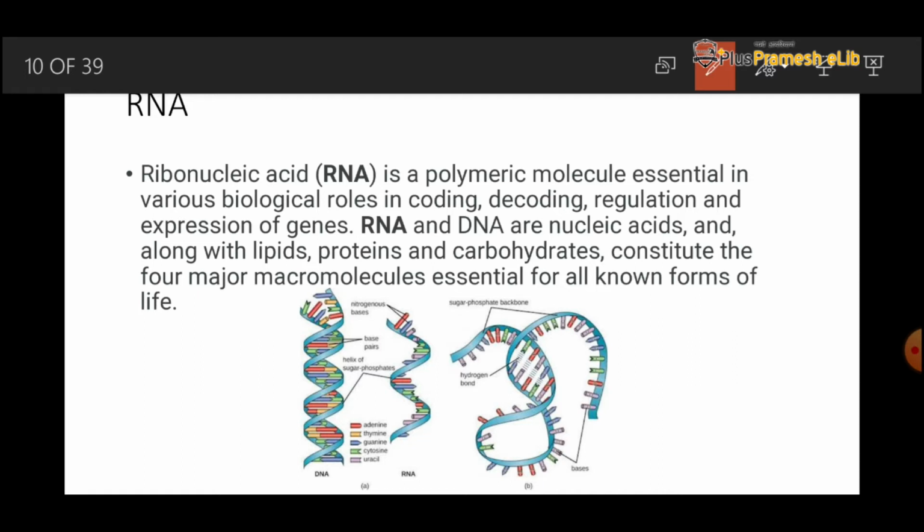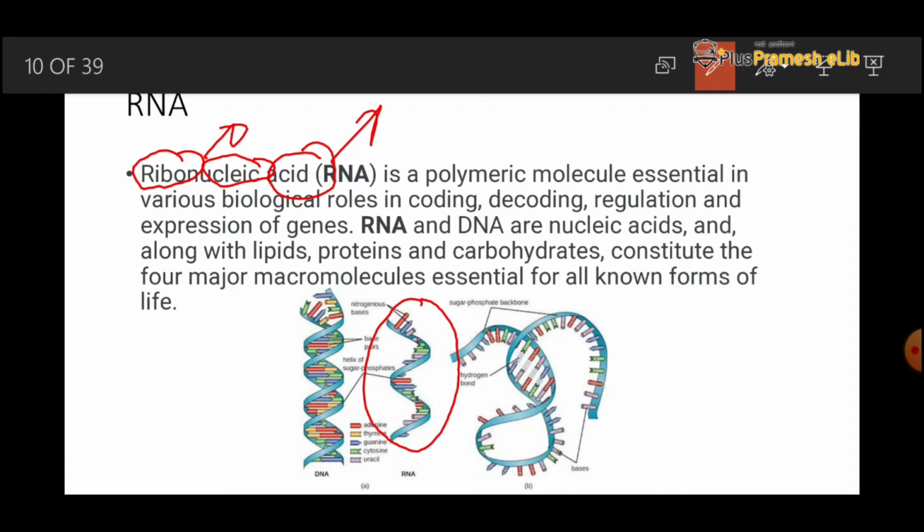It has the same composition except for the oxygen. The DNA doesn't have the oxygen, but in the RNA we have the oxygen molecule, and the sugar molecule is the same in the DNA and RNA, that is the same pentose sugar. Here also the ribose means the sugar molecule present in the nucleus and nature is acidic. So we call this the ribonucleic acid. It is a single stranded structure. We can see here it is a single stranded structure.